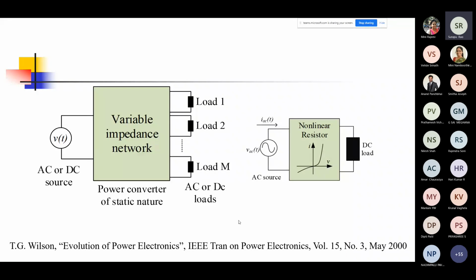This power electronics switching network presents a variable impedance network to the source, and therefore by modifying the switching matrix you can control the output that appears across the various loads, loads 1, 2, and so on. So this is just another representation of a power electronic system.